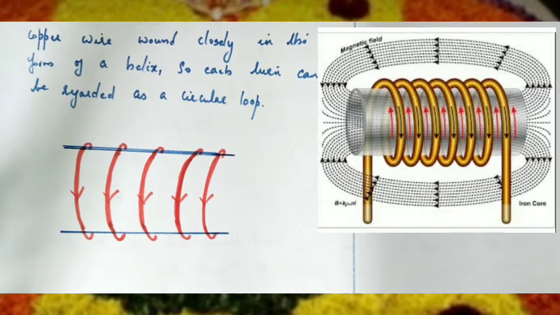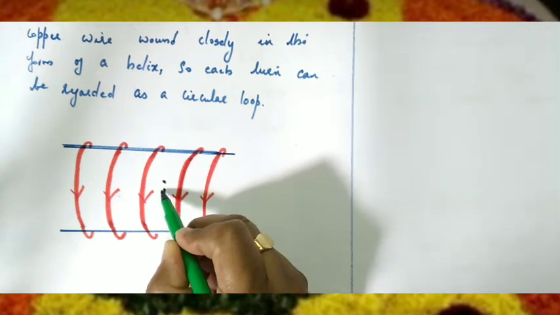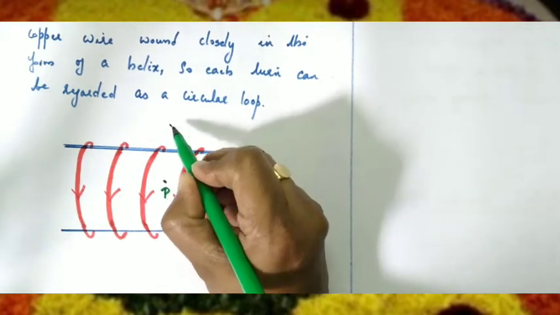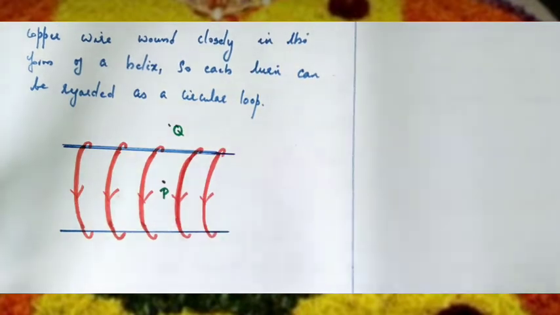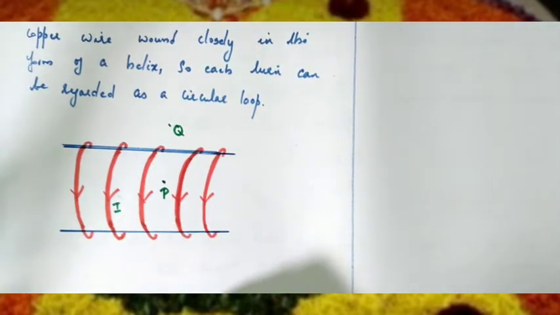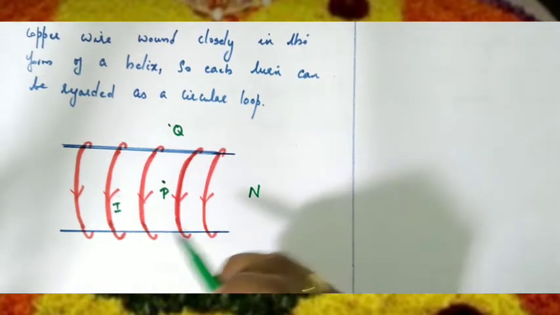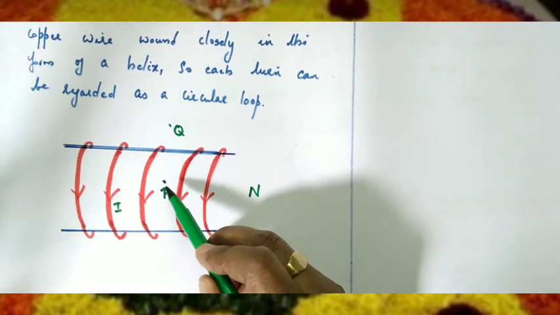So we have to find out the magnetic field at 2 points. The first point is inside the solenoid, let it be P. And we have to find out the magnetic field at a point outside, Q. So consider a solenoid carrying current I and having n number of turns. Assume there are n turns for the solenoid, and we have to find out the magnetic field at the points P and Q.